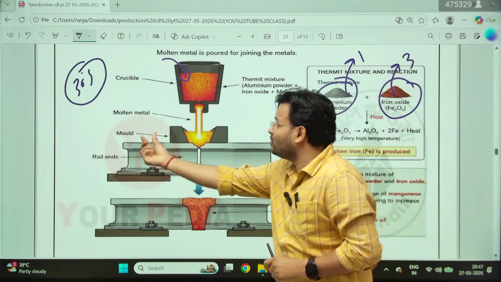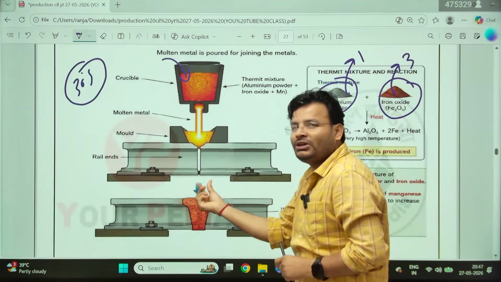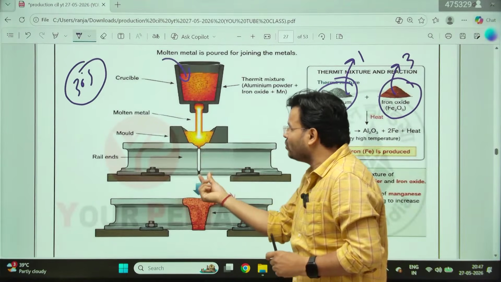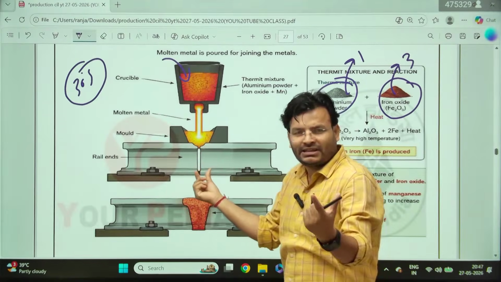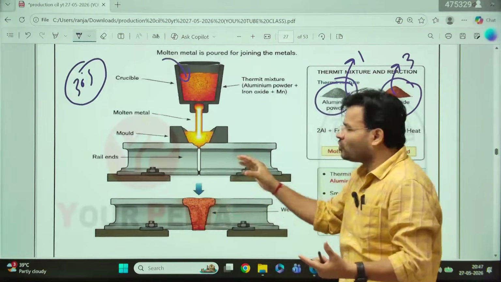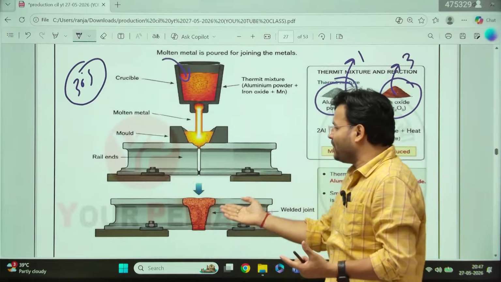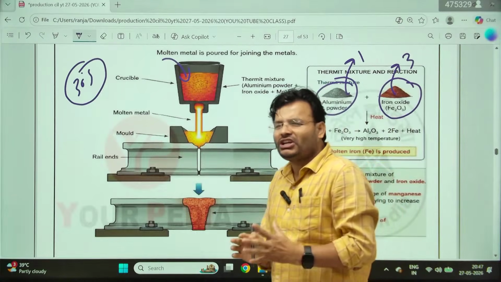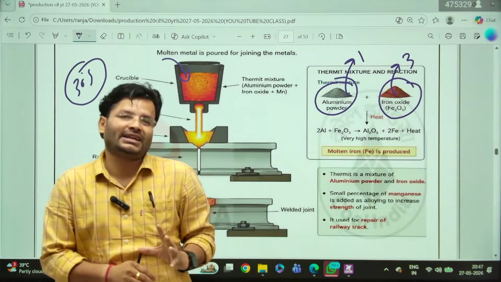Now allow it, this is the mold, allow it to come onto the railway track that was cut, and here the welding will occur, right? Allow it, and after that let it solidify. Once it has solidified, remove it from the top and your welding will be completed. So thermite welding you generally prefer in case of railway track.